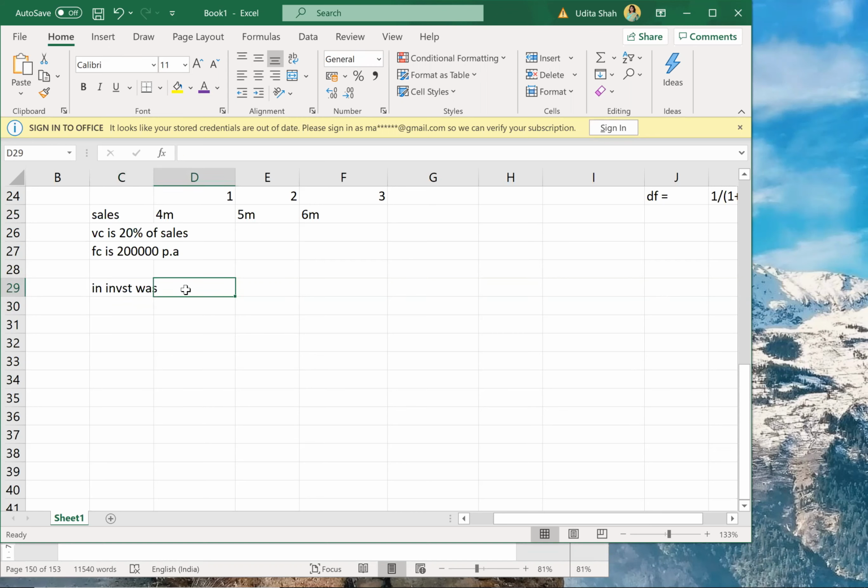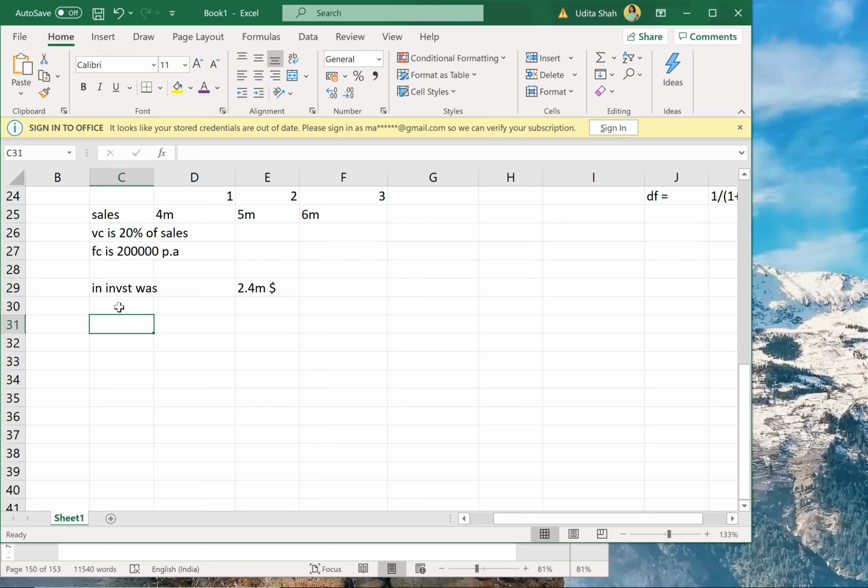Initial investment, we can take initial investment as, let us say, $2.4 million.